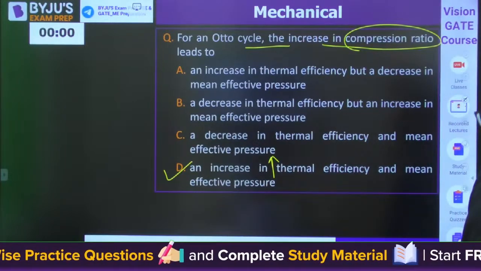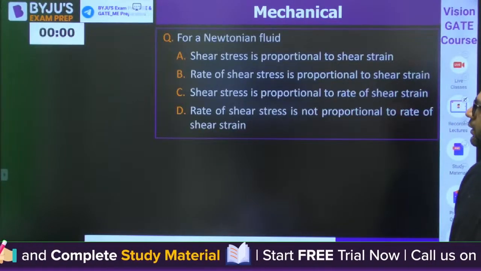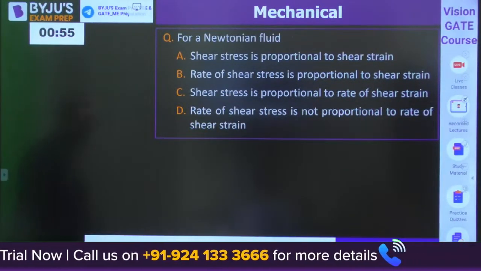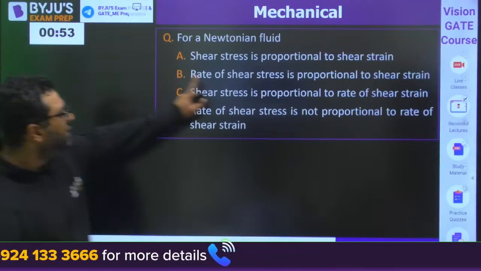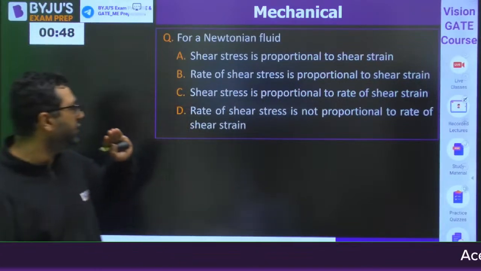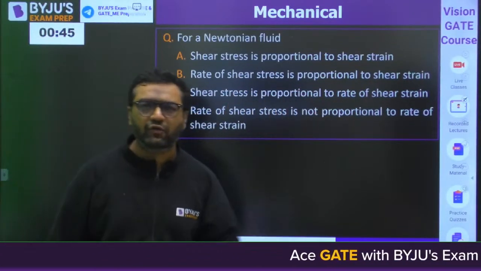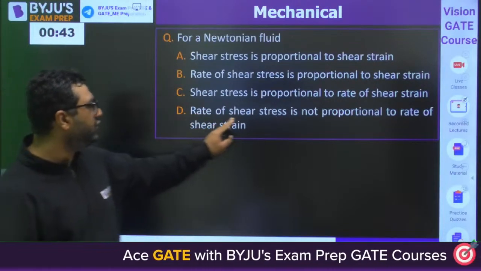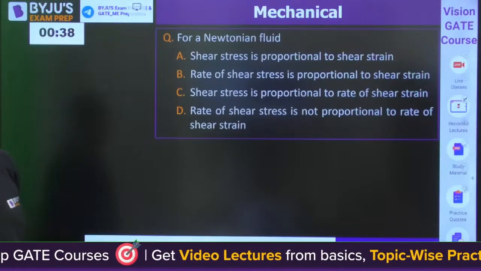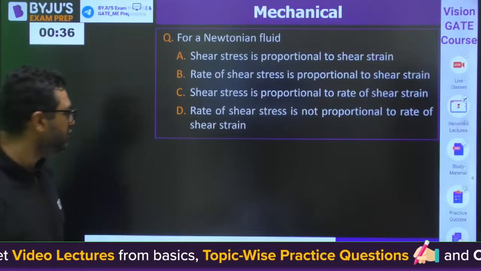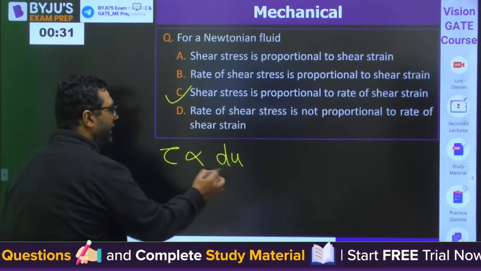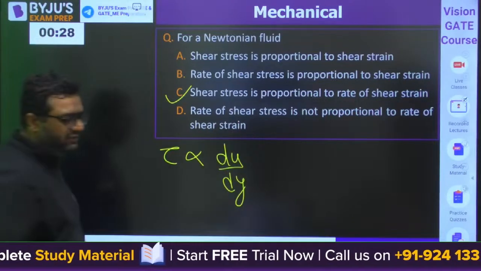Moving to the next question, guys. This is from fluid mechanics, Newtonian fluid. Shear stress is proportional to rate of shear strain, or rate of shear stress is not proportional to the rate of shear strain. Very good. MS has given the answer. C would be the right answer because you write tau is directly proportional to du by dy. Very good, guys.